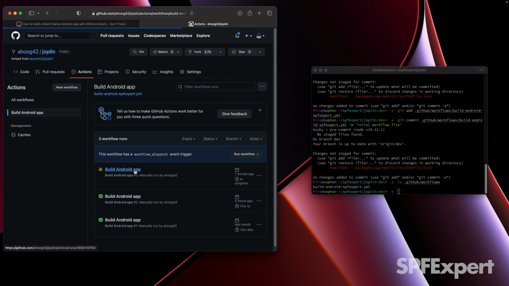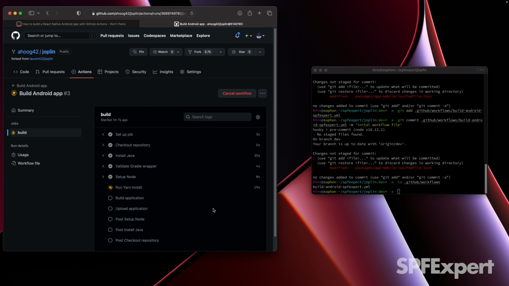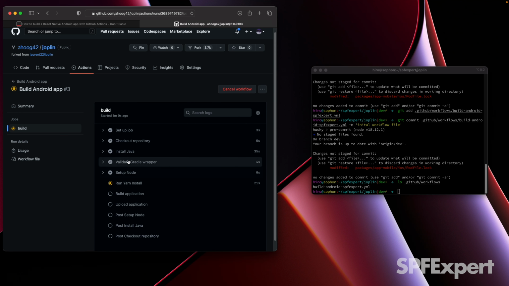You can always click on the particular workflow itself and see the steps. Again, we only have a single job in here, the build job, but on other ones you'll see multiple steps. And then you can click in here and actually see the particulars of a step. So we already have blown through the installing Java, Gradle, and setting up Node because those were already done earlier today and cached. And then you'll see that there's going to be a number of different steps that we need to follow here.